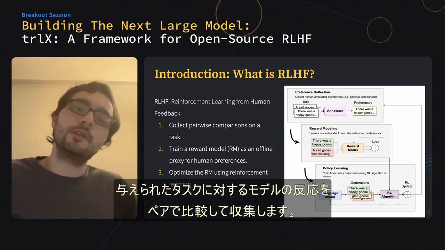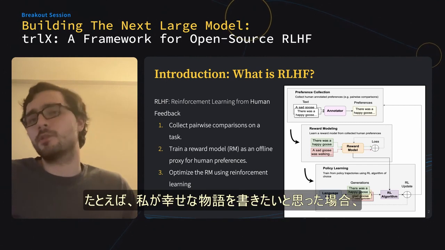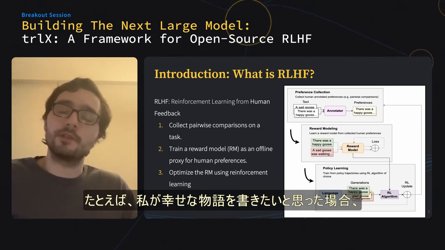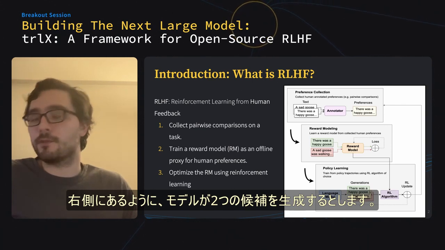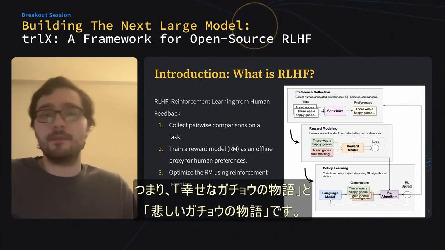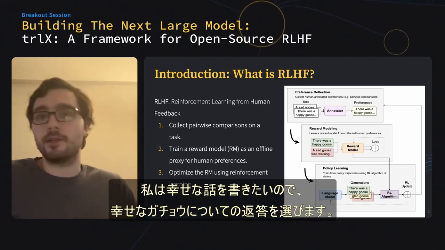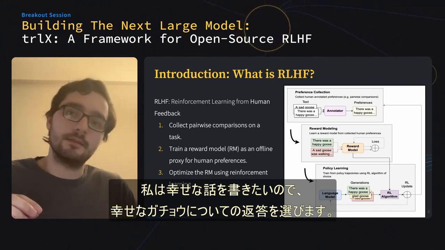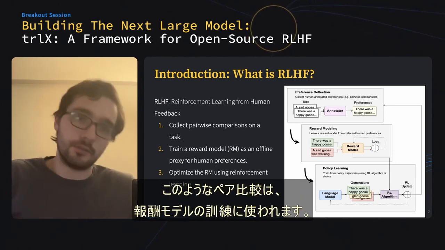Number 1, first you collect pairwise comparisons among model responses to a given task. So for example, let's say I want to write happy stories. Look at the right-hand side. The model generates 2 potential responses, one about a happy goose and one about a sad goose. Since I want to write stories which are happy, I'm going to select the response which is about a happy goose as more preferable to the response which is about a sad goose.